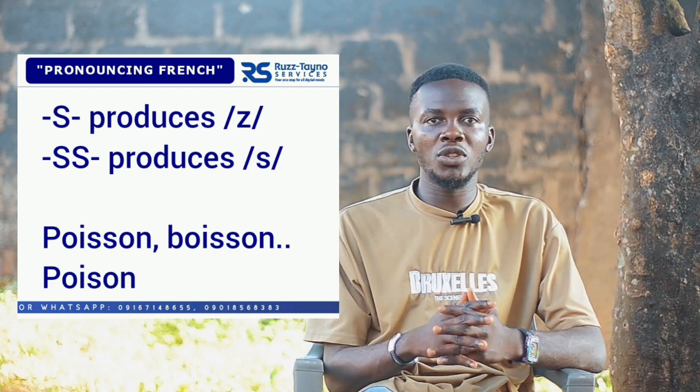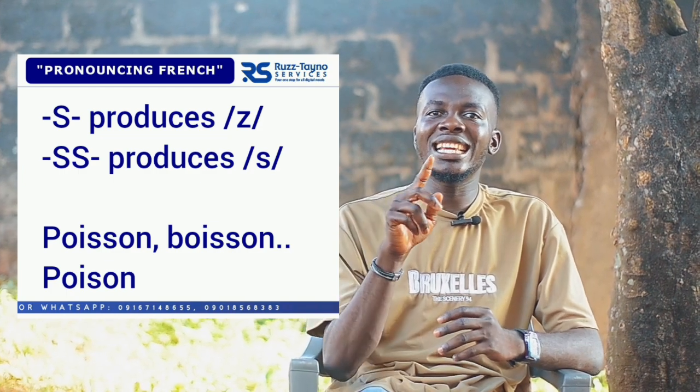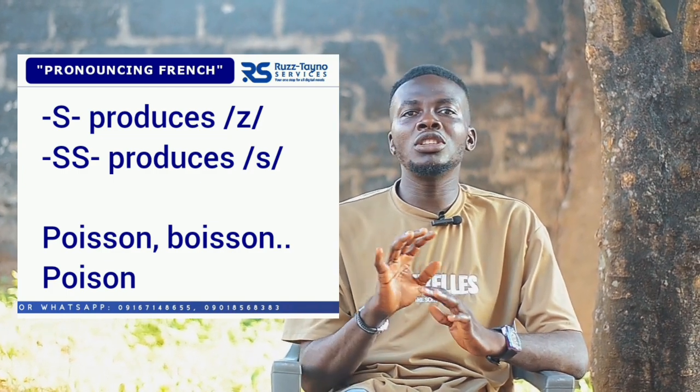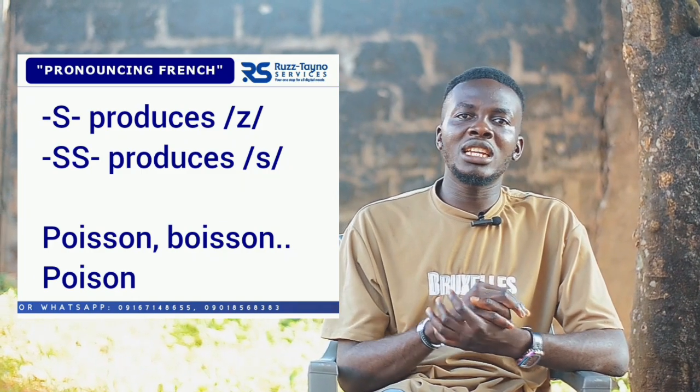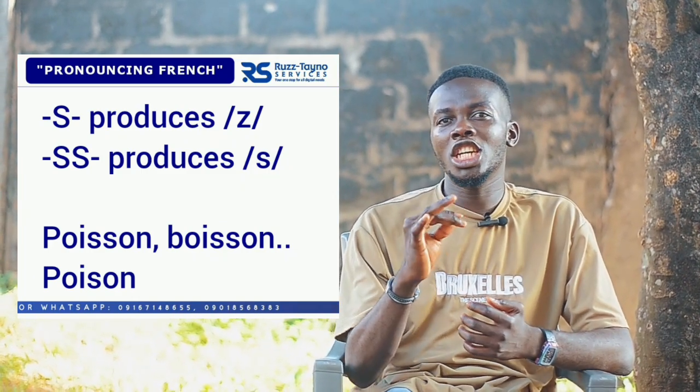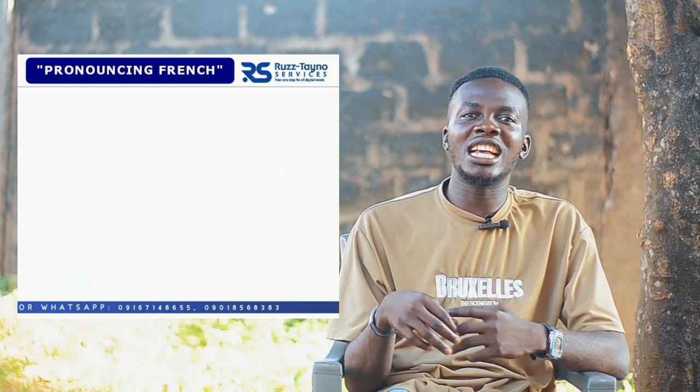Okay, now finally for today, we move over to T-I-O-N. Now, you know, normally in English, that T-I-O-N, when it ends a word, is pronounced as shun. But it is pronounced in French as sion. Like communication. You see, it is pronounced as sion. And then that would be all for today's class, and I hope that you've learned a lot.